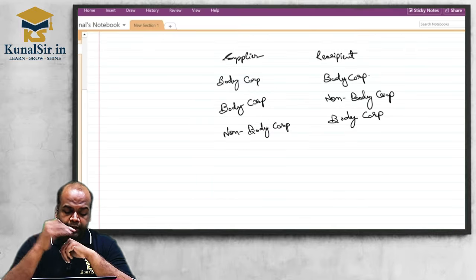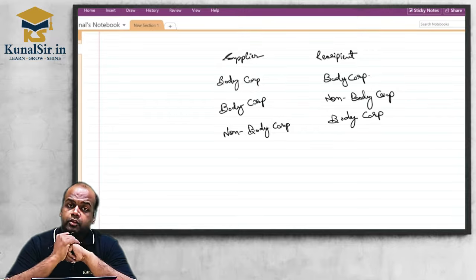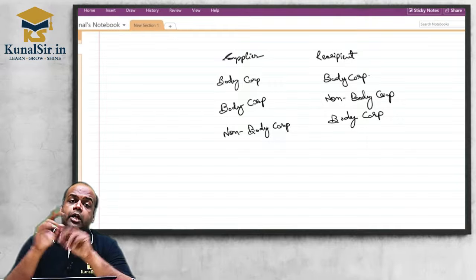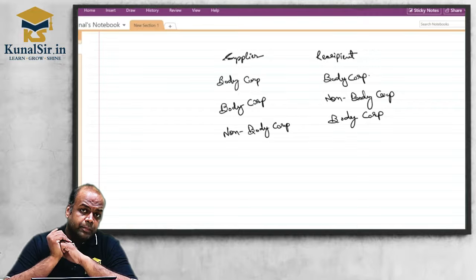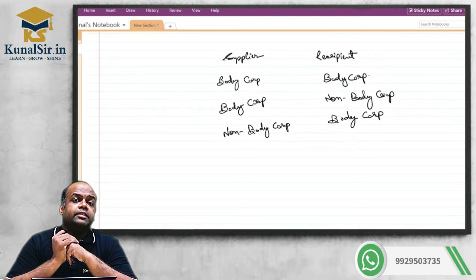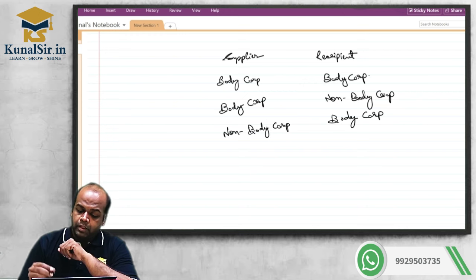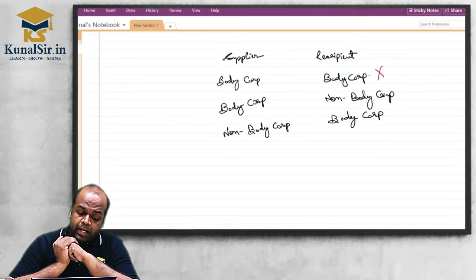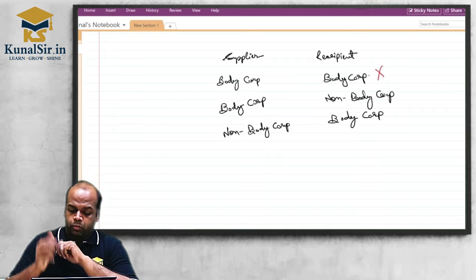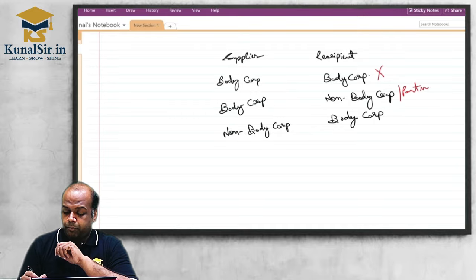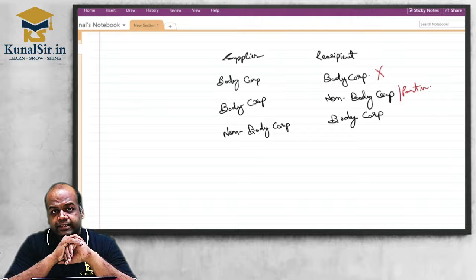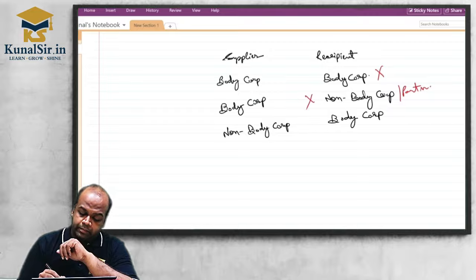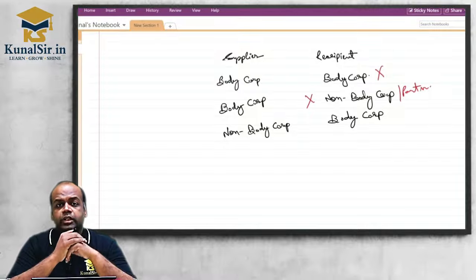Now I'll ask, you give answer. Who is supplier? Sir, we have a supplier who is a body corporate and recipient is body corporate. So both are body corporate. So whether this provision of reverse charge mechanism will be applicable? In such case, reverse charge mechanism will not be applicable. Second case, supplier is body corporate but recipient is non-body corporate. Say for example, recipient is a partnership firm. So whether RCM is applicable? So who is supplier? Supplier is body corporate. Again, RCM provision not applicable. We are not supposed to see who is recipient.